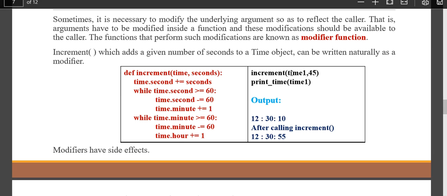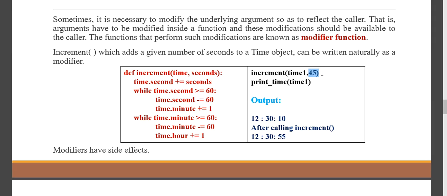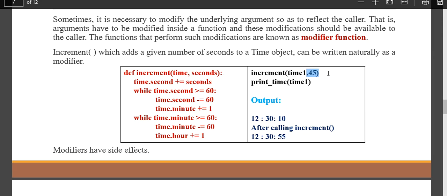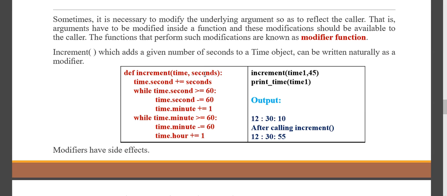And here I want to increment the time by 45. So 45 may be seconds, or you can consider it as minutes, or it can be anything. Now when you call this function with time1 comma 45, I want to add 45 to this time object for only the seconds.